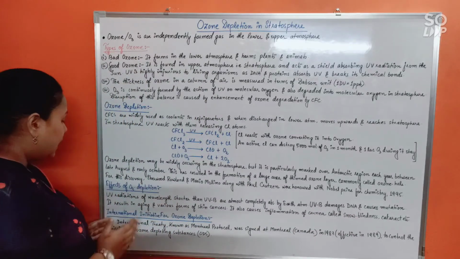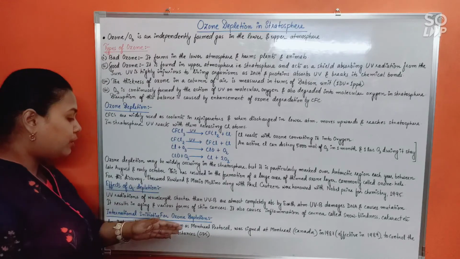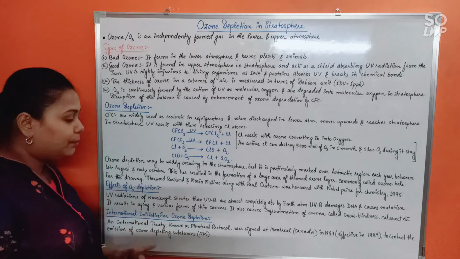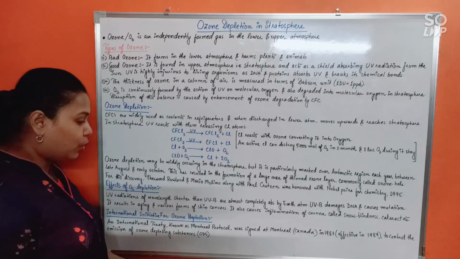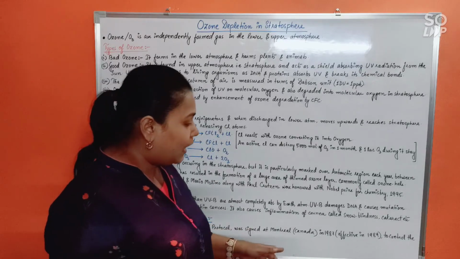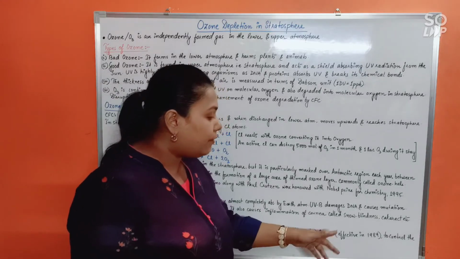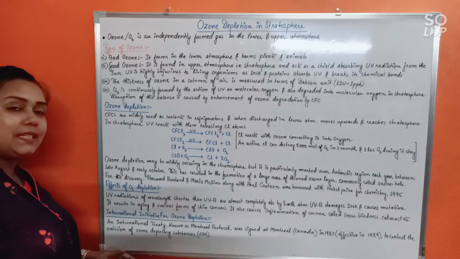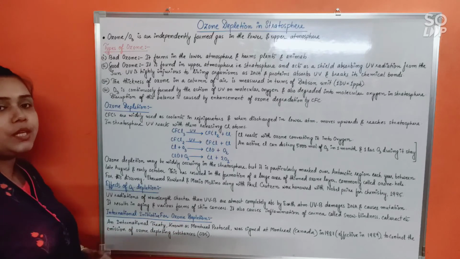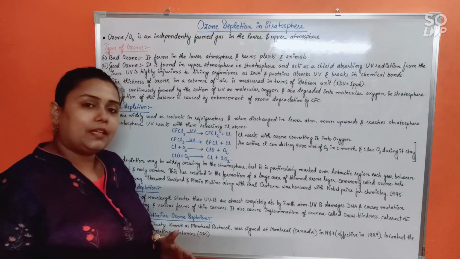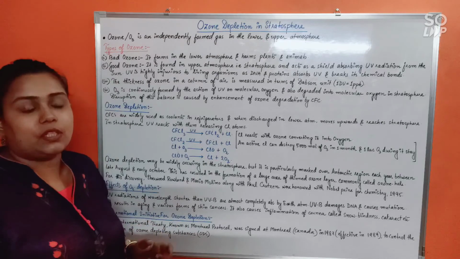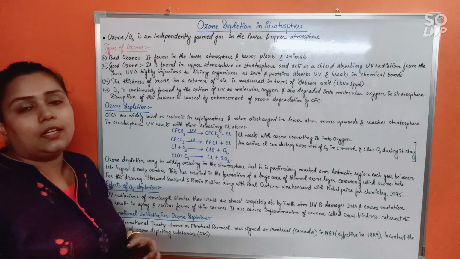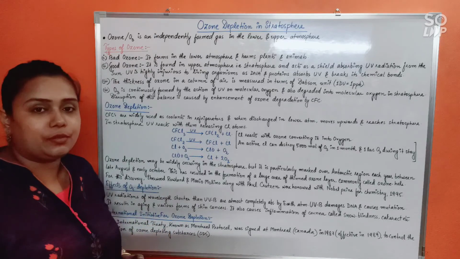Fine. Now, international initiative for ozone depletion. An international treaty known as the Montreal Protocol is very important for your exam. The Montreal Protocol was signed at Montreal, Canada in 1987, effective in 1989, to control the emission of ozone depleting substances, ODS, mostly CFC. Alright, so nowadays instead of CFCs, HFCs, hydrofluorocarbons, are being used as coolants so that CFCs' harmful effects can be reduced.